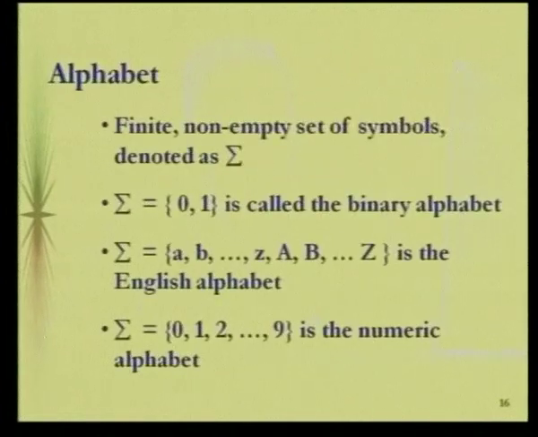The next definition is for the alphabet. It is going to be a finite non-empty set of symbols. Generally, we give the notation sigma to represent the alphabet. If it is a binary alphabet, we will have 0, 1. If it is the English alphabet, we will have the set of symbols from A to Z. If it is digits, then we will have the symbols from 0 to 9, and so on. Based on this alphabet only, we will be defining the languages.